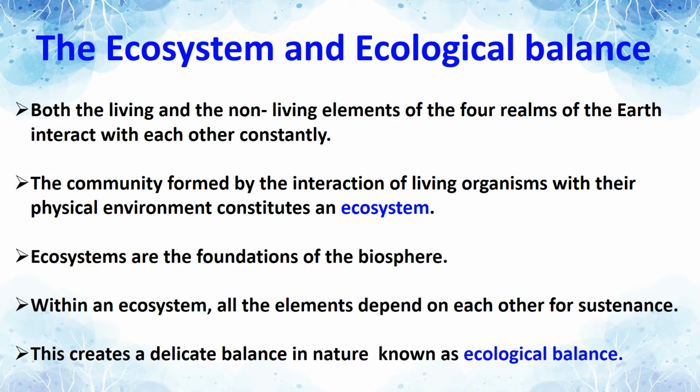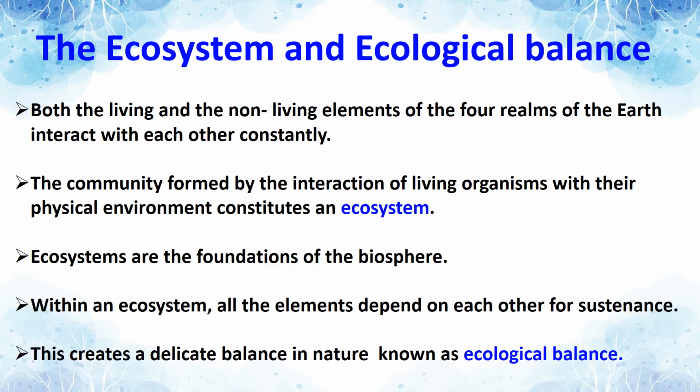Here the ecosystem is nothing but the food chain and the food web of the living and non-living elements. For example, plants provide not just food for animals but also shelter, shade, moisture, etc. So each element depends on each other.